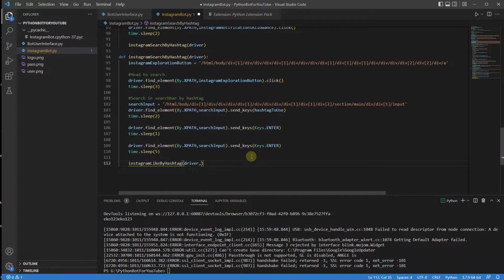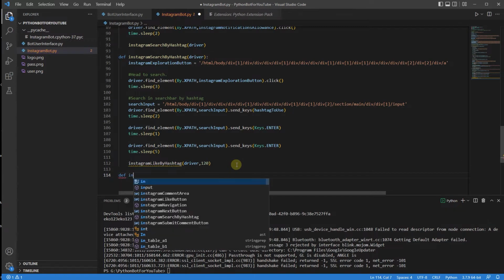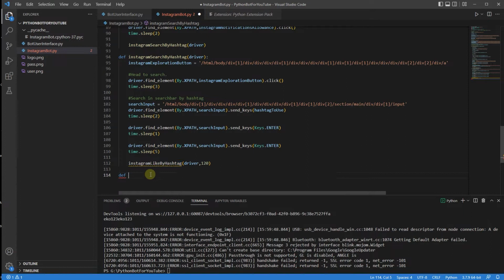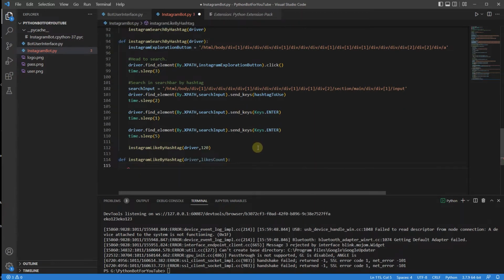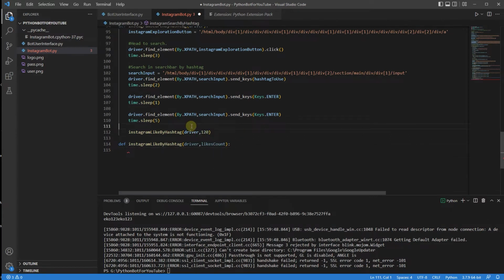Now, this is a very important thing to note. I'm going to use the number 120. So by each and every time I do run this bot, I'm actually going to perform 120 likes. And this is going to be number of likes, or likes count. Now, I'm going to do a specific video about the limitations, because I believe that I had a question on a video when I did.